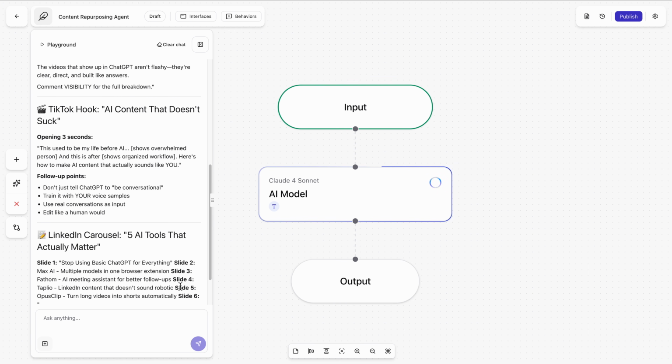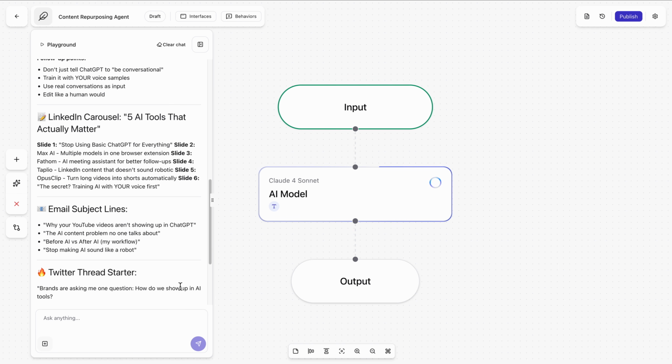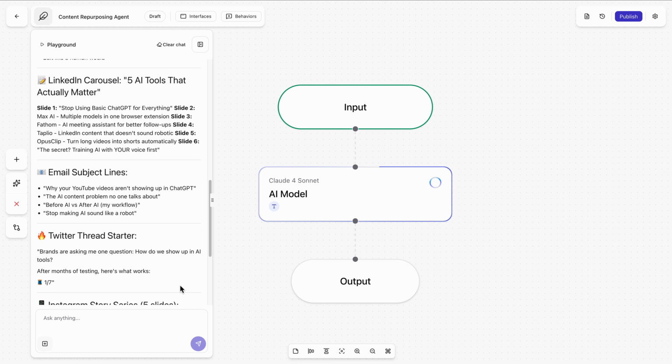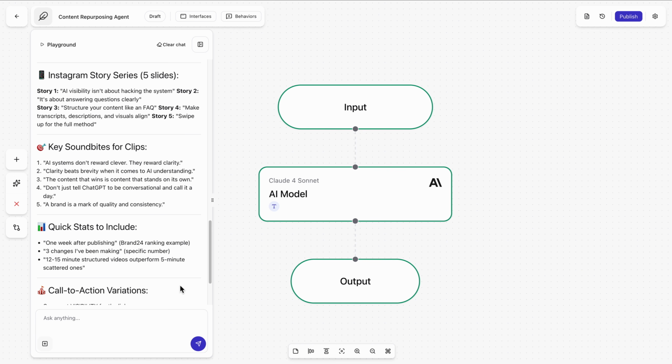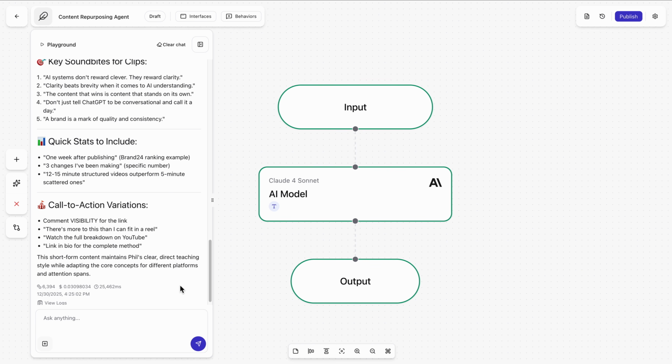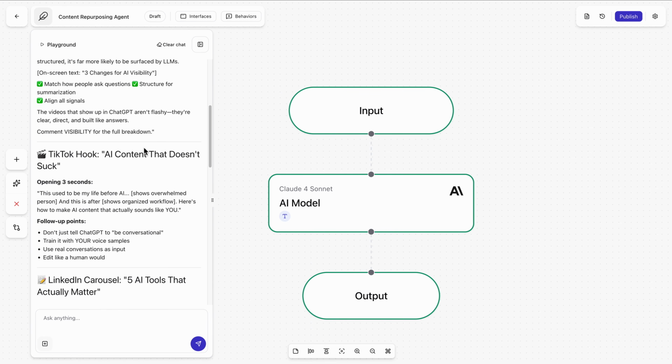Every output is clearly separated so I can scan, edit, refine without digging through one long response. What I love is that I'm not copying and pasting here between tools. I'm not rerunning prompts over and over. Everything happens inside a single workflow using the same source content and the same logic every time.